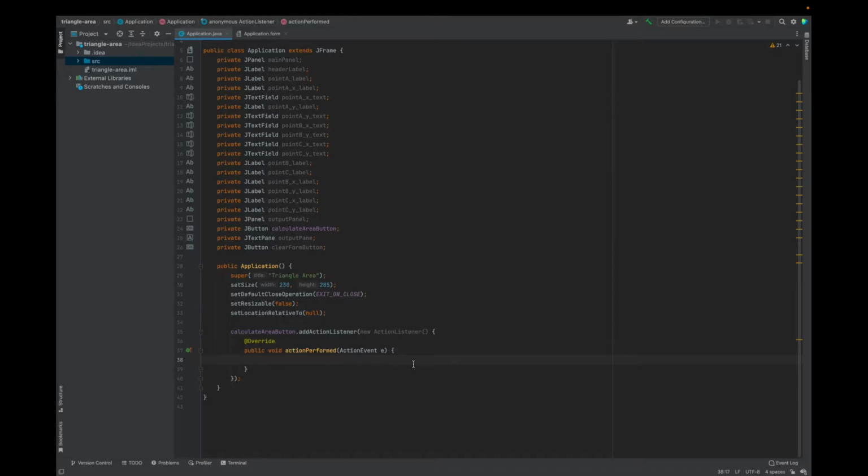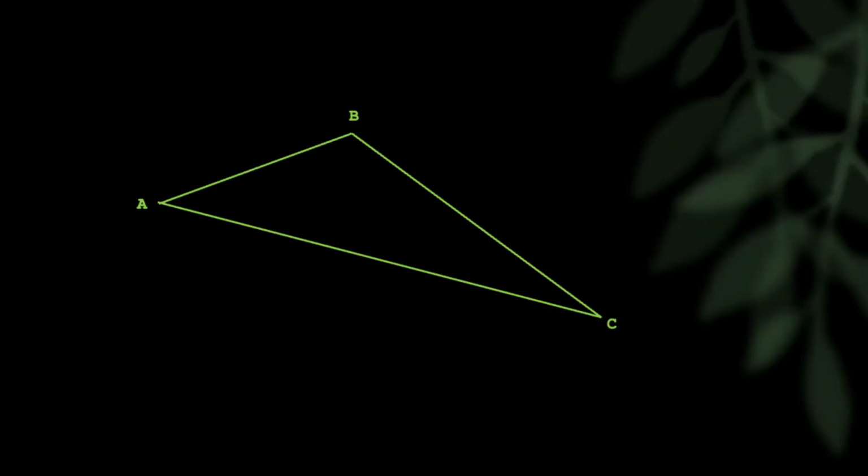So let's take a moment here before we start programming that to understand what we're going for. Imagine you have a triangle like you see on the screen here with points A, B, and C. And suppose that these points are -3, 3, 0, 5, and 5, -2, as you see on the screen. Then how would you find the area of this triangle?